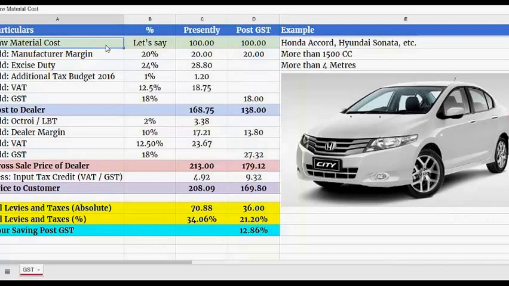template. Let us say that the raw material cost is 100. Every manufacturer will add his own margin to cover his operating cost, to cover his selling cost, and also to return some kind of profit to his business. Let us say that margin is 20%. So 20% on 100 becomes 20.